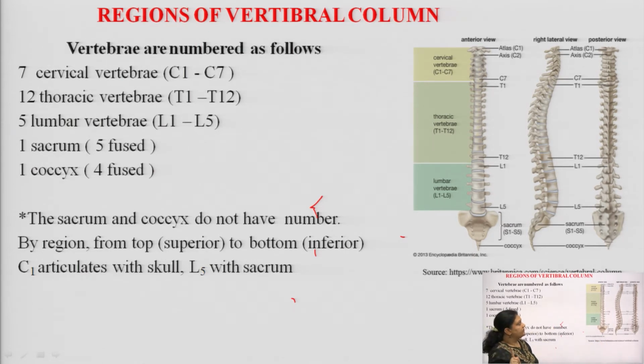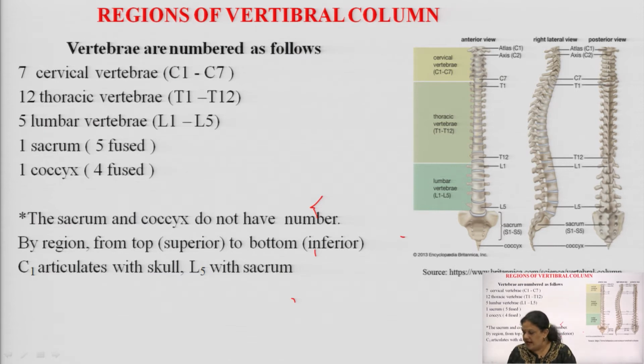Okay, students, so remember what you have to remember. In the cervical region we have C1 to C7, the thoracic region comprises T1 to T12, in the lumbar region we have L1 to L5, then the sacrum S1 to S5, and at the end the coccyx area. At the beginning, C1 and C2 are very important and regularly asked in interviews and in the viva, C1 being the atlas.